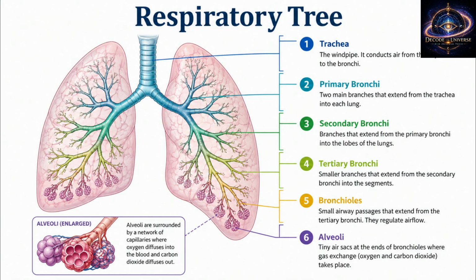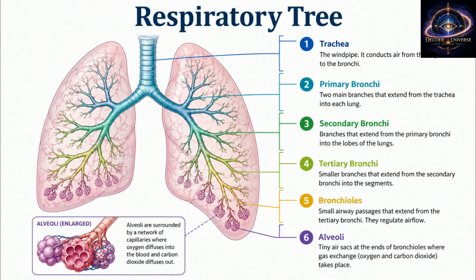The epiglottis prevents food from entering the windpipe during swallowing. The trachea divides into right and left bronchi. Bronchi divide into smaller bronchioles. Finally, bronchioles end in tiny air sacs called alveoli. Alveoli are the main site of gas exchange.